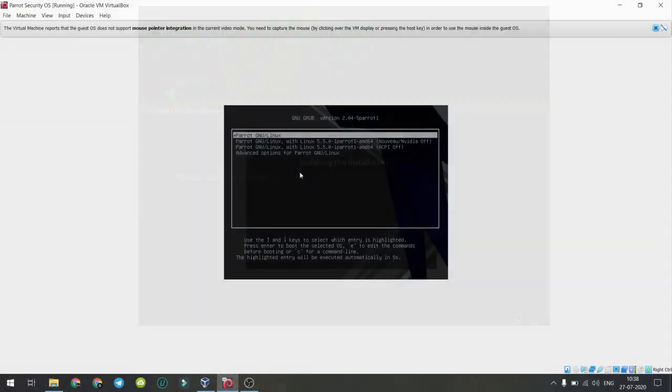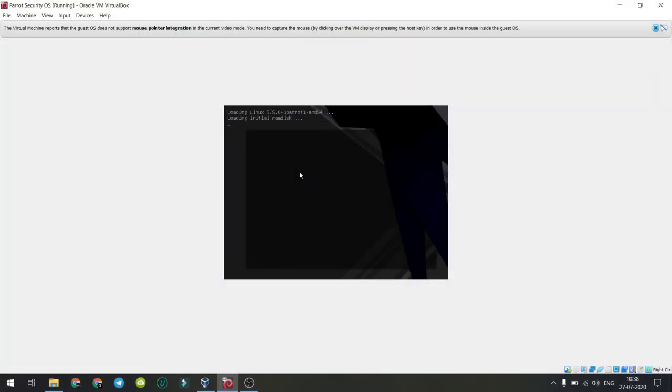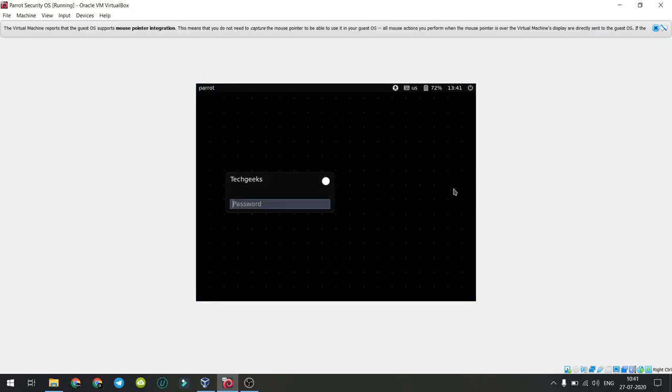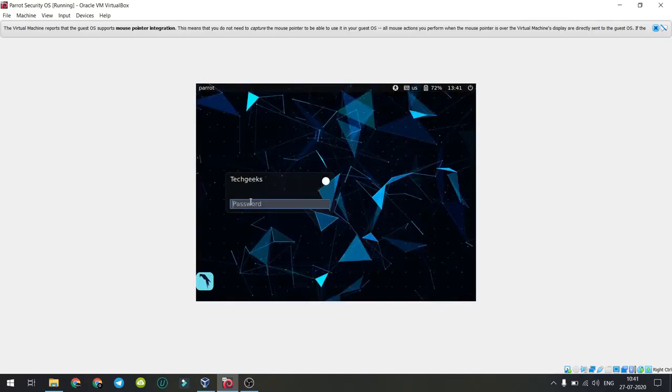Now virtual machine will reboot. Now virtual machine will boot into Grub bootloader. Select Parrot GNU/Linux option. Done. We can now log in into Parrot OS and use it. Log in with the account we created while installing.